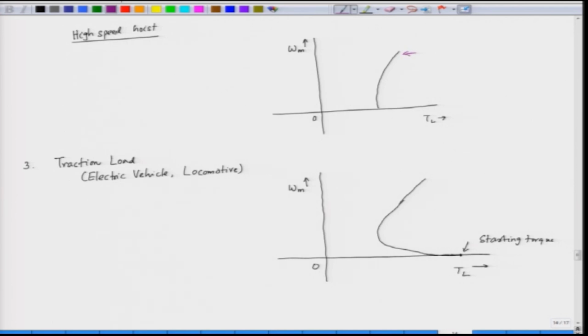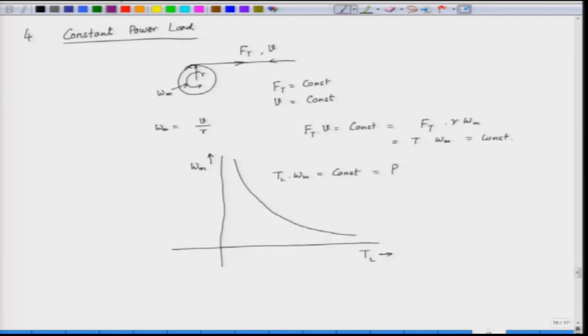Then we have traction load which has a high amount of starting torque. As the speed increases, we have the friction, the viscous friction and the windage friction which also comes into the picture. And at the end we saw constant power load where the product of torque and speed needs to be constant.